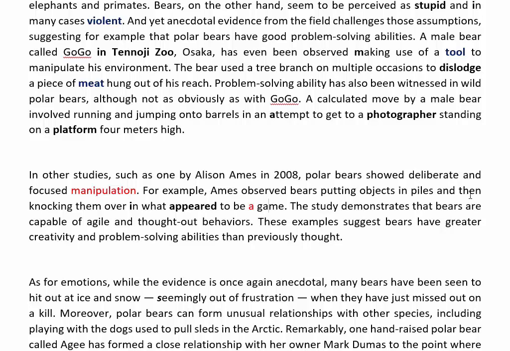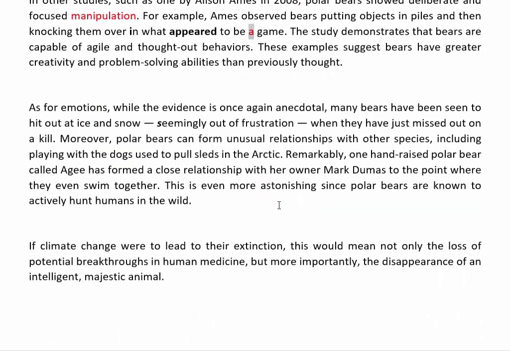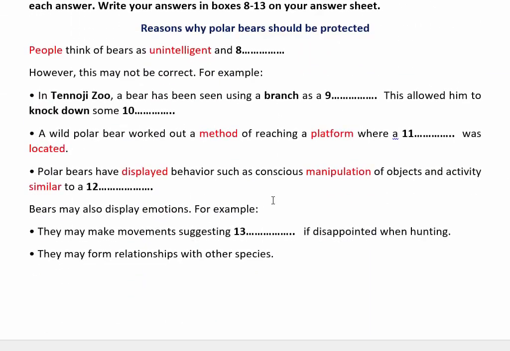So this is manipulation, and appeared to be a game. So the answer must be game, because there is an article. Objects, then knocking them over in what appeared to be a game. Objects and activities similar to a game.